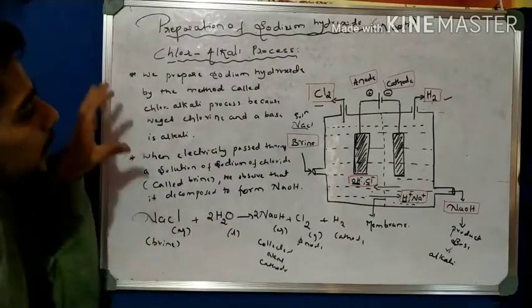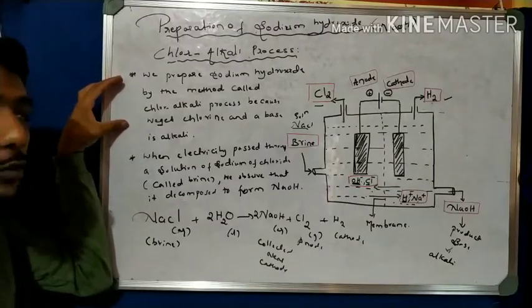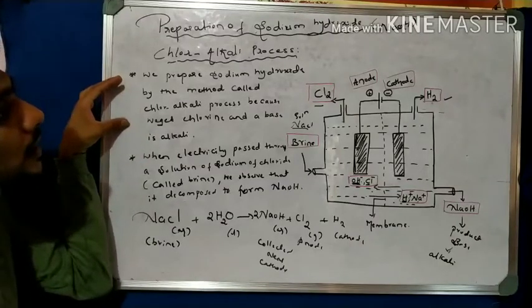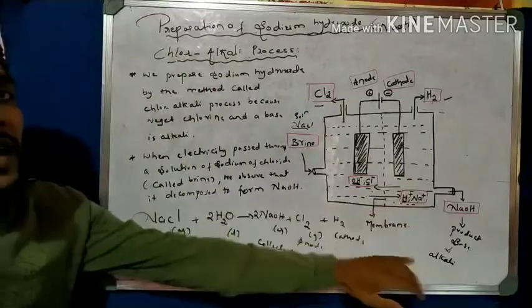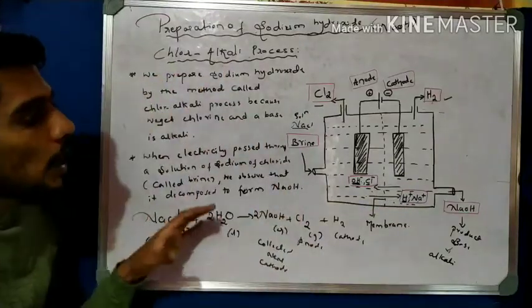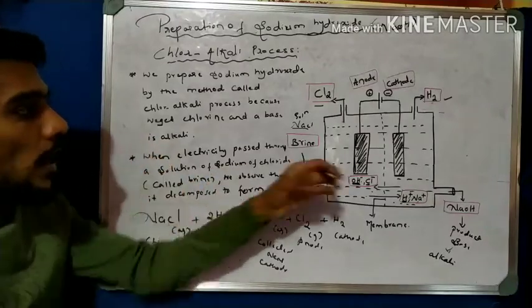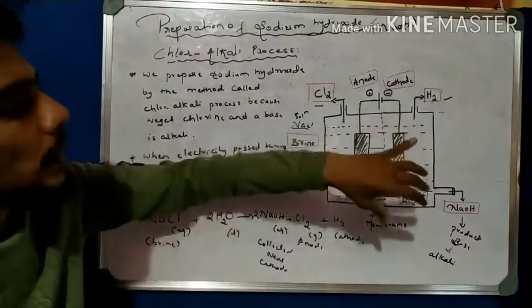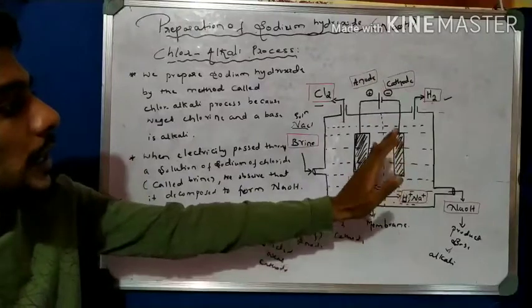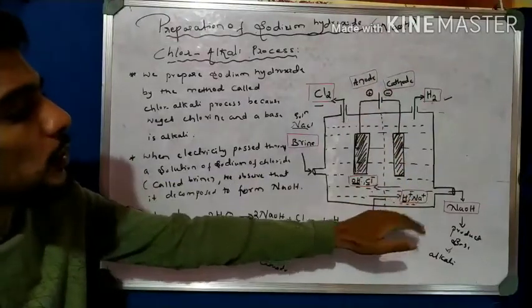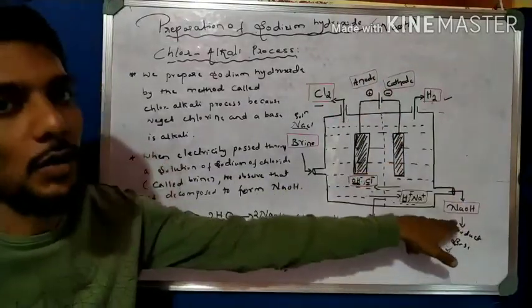Now a very important definition. Why do we call it the chlor-alkali process? Because we get the products chlorine gas and a base as an alkali. How does this process work? By using electricity. When electricity is passed through the brine solution, the NaCl is decomposed into sodium hydroxide.